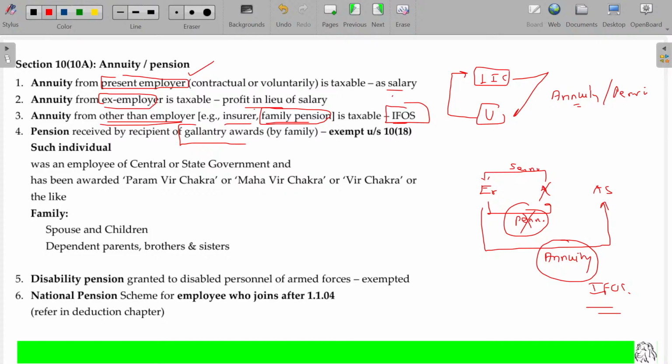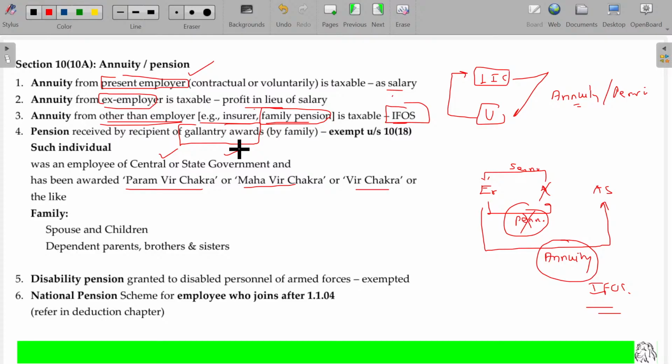Now, gallantry awards also are exempted, like Paramveer Chakra, Mahavir Chakra, Veer Chakra, where the central government or state government gives any pension or annuity to the family members after the death of the assessee during the gallantry award fight, army and all. Usually most of these are offered after the death only.